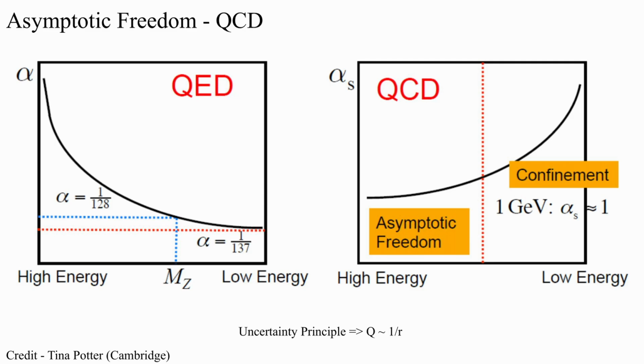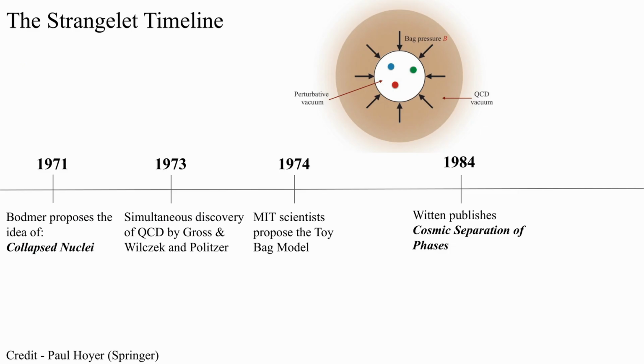This is a phenomenon called confinement, or in English, the fact that quarks don't like being alone, and they like being in bound states with other quarks. However, when you go to small distances, or high energy, we see a phenomenon called asymptotic freedom, where quarks actually behave like free particles once they enter these bound states and are very close to other quarks. The observation of this inverse behavior in QCD relative to QED is what won these 3 scientists the Nobel Prize in 2004. The discovery of QCD also directly leads into the next topic we will discuss in this video, called the MIT bag model, which is a toy model for confinement of quarks.